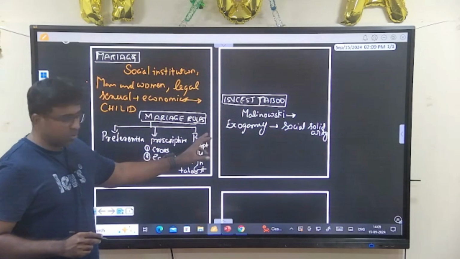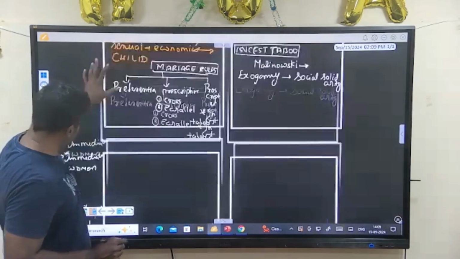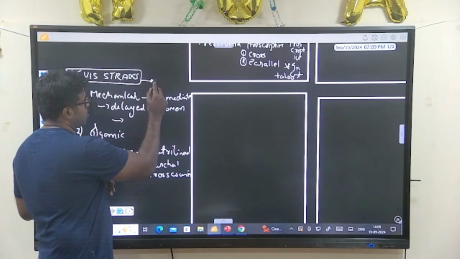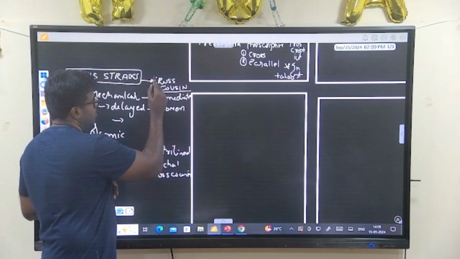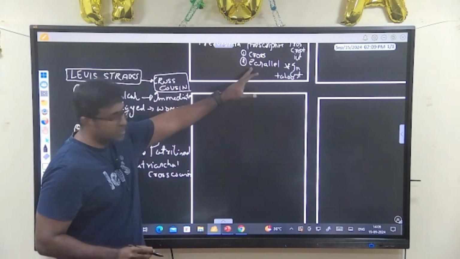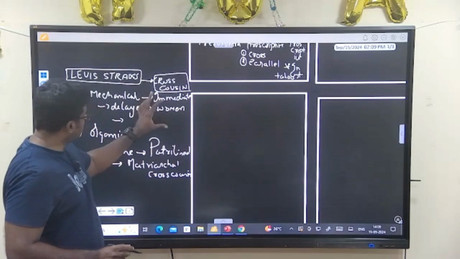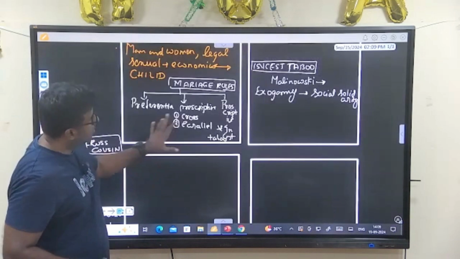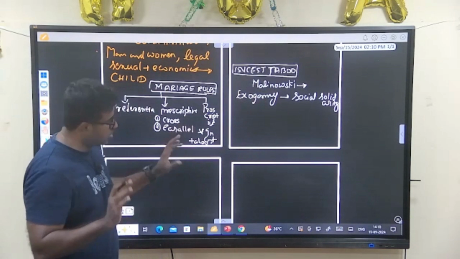So marriage as a rule resulting in social solidarity. How Levi-Strauss talks about is this rule of cross cousin marriages. See, I am basically taking one thing and explaining how cross cousin, parallel cousin, prescribed marriage, all this, how it is resulting. Cross cousin marriage, Levi-Strauss says, gives rise to mechanical and organic solidarity. Here, incest taboo, Malinowski says it results in exogamy, social solidarity is there.